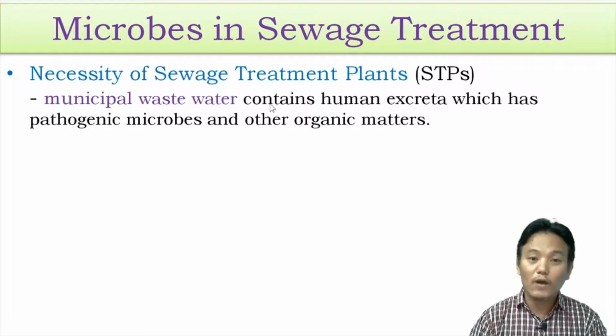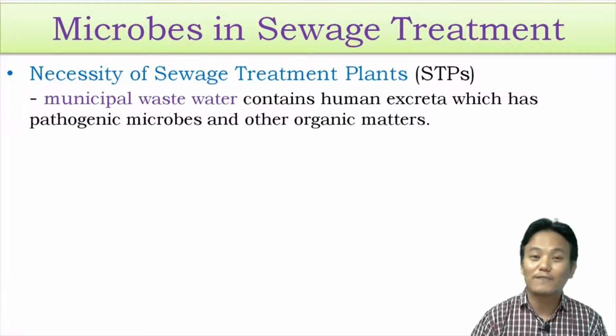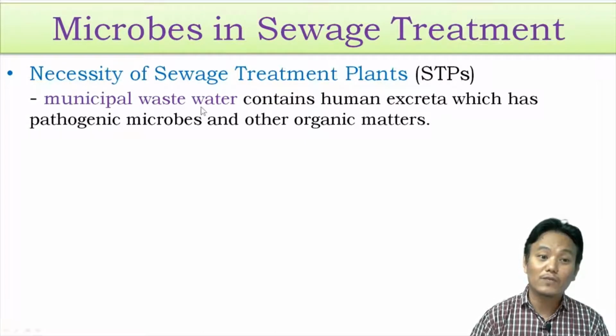A small household containing a small family produces a large amount of wastewater every day. Now imagine a big town or a big city which contains a large number of such families. It will produce a huge amount of wastewater every day, and that wastewater is called municipal wastewater or sewage. This sewage ultimately ends up being dumped into natural water bodies like oceans, rivers, lakes and